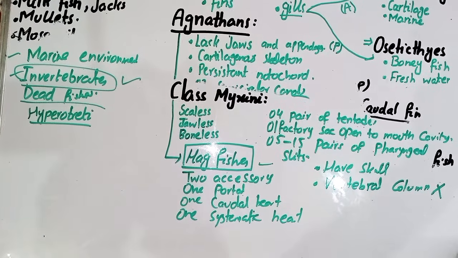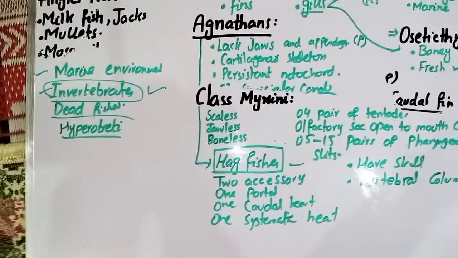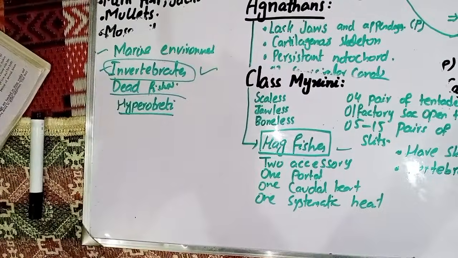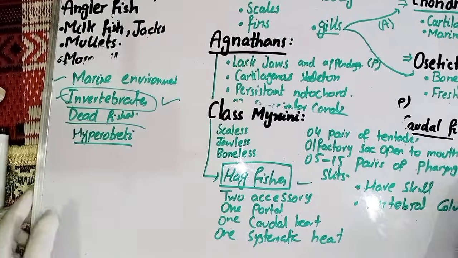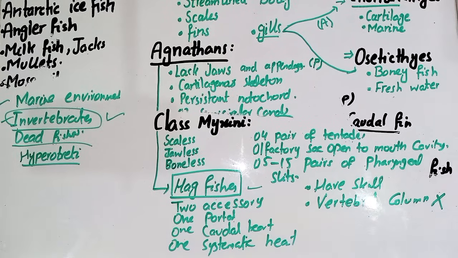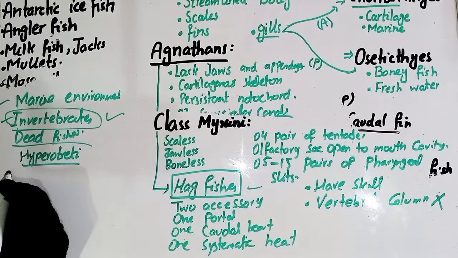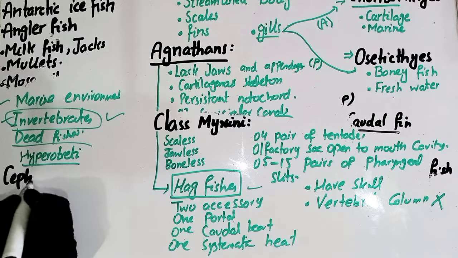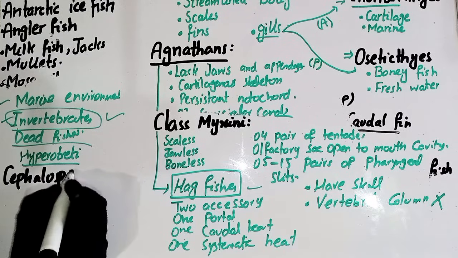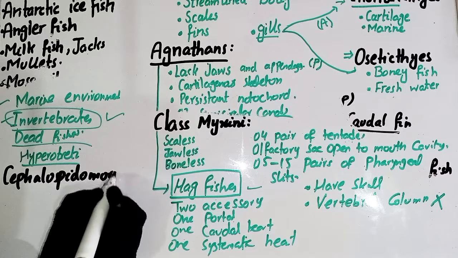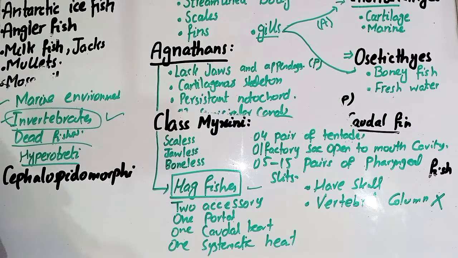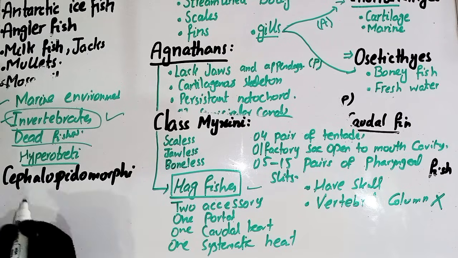Oh guys, let me adjust the dimensions again. Okay, now that's fine. So let's discuss the third class, and this class name is Cephalaspidomorphi. Cephalo means head, Aspidos means shield, and morph means form.